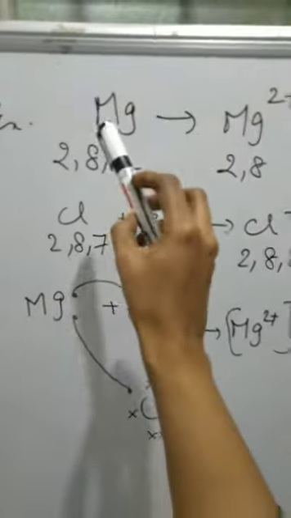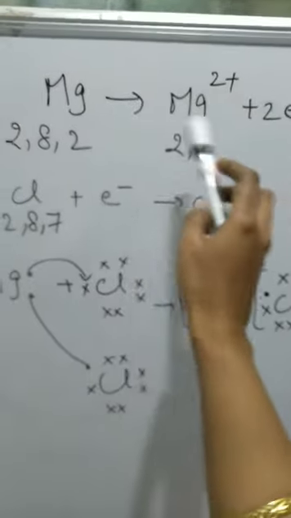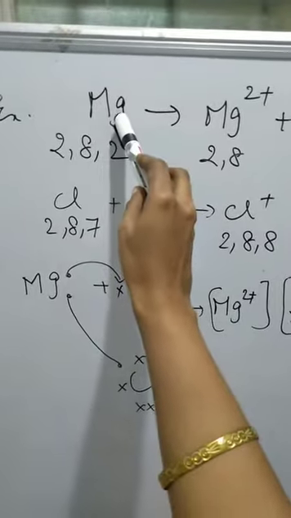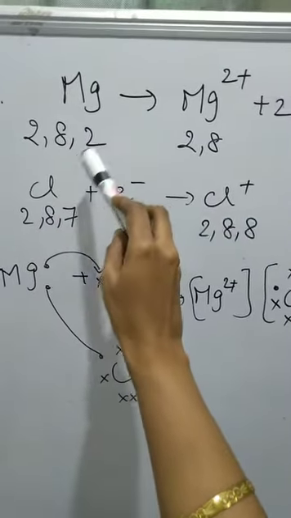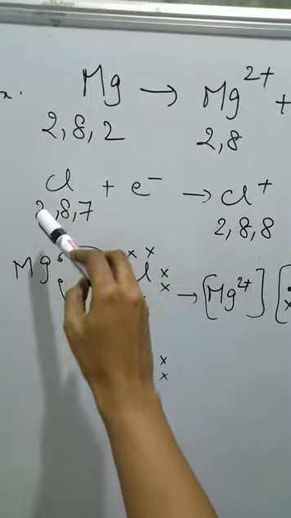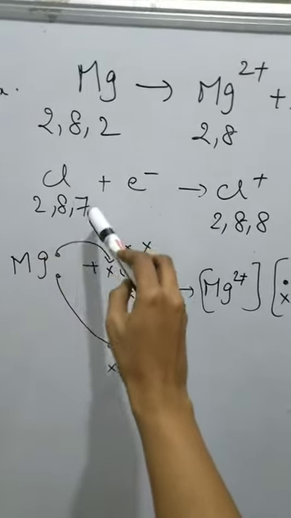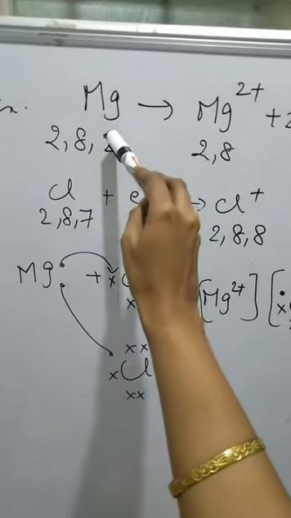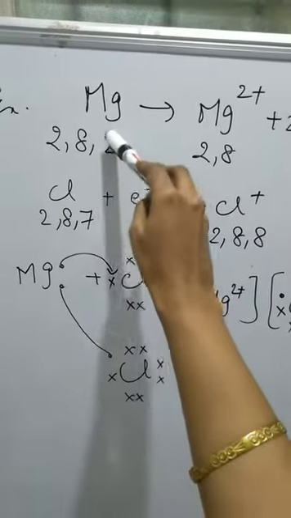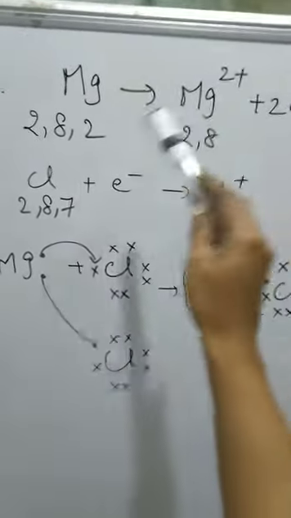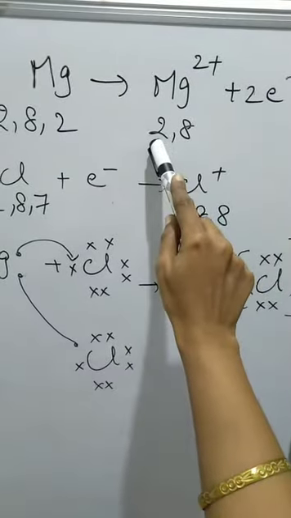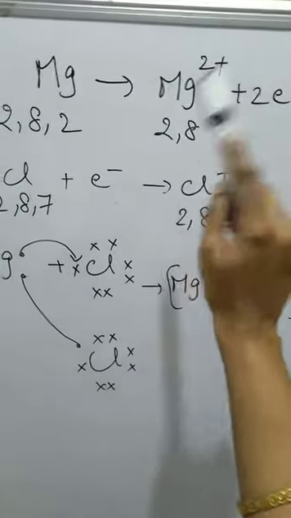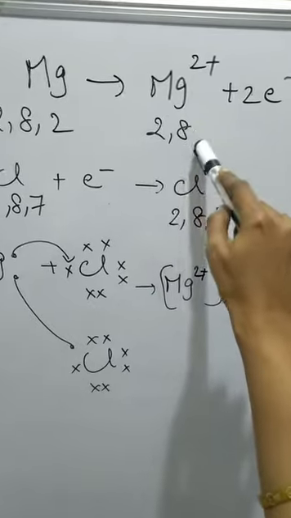Let us see one more example of the ionic bond, magnesium chloride. Magnesium, what is atomic number? 12. Electronic configuration is 2, 8 and 2. And chlorine, what is atomic number? 17. Electronic configuration is 2, 8 and 7. So what is happening in the valence shell? Magnesium has got 2 electrons. If it transfers those 2 electrons, it will become 2 and 8. Electronic configuration has become 2, 8.